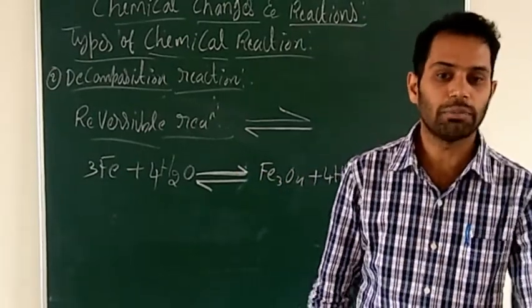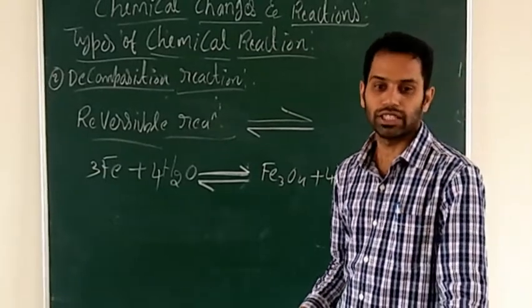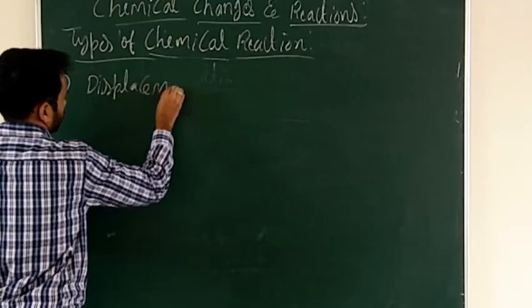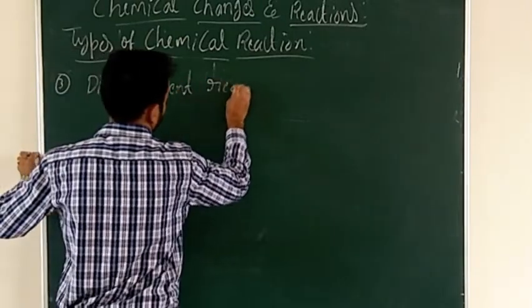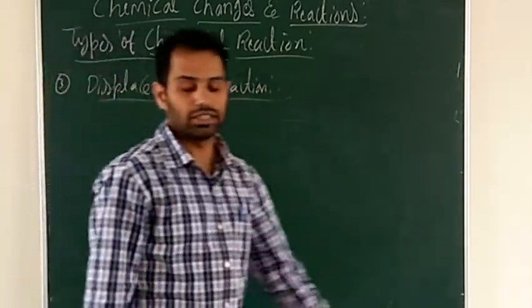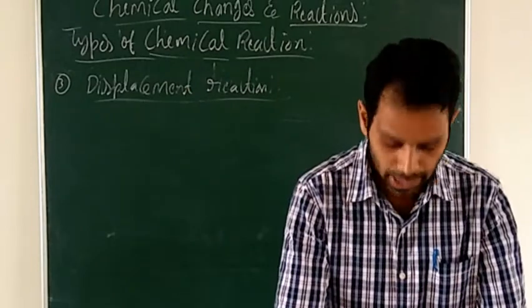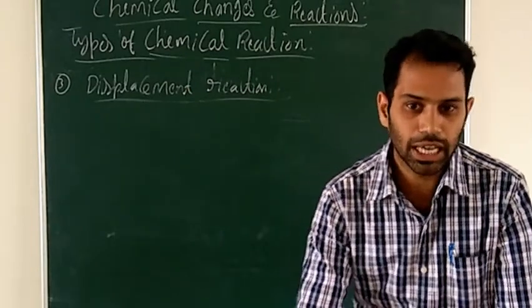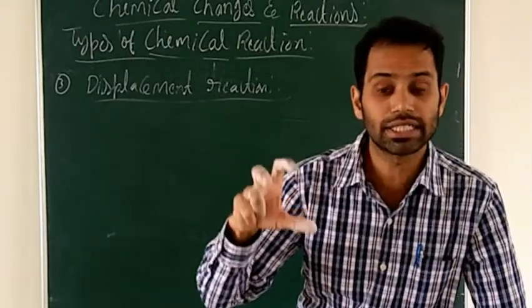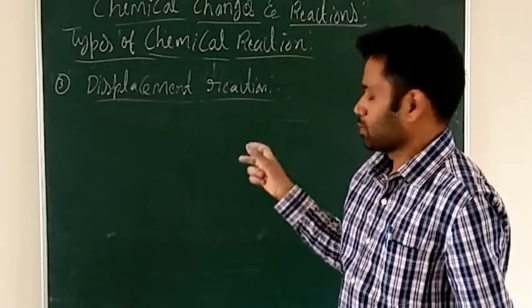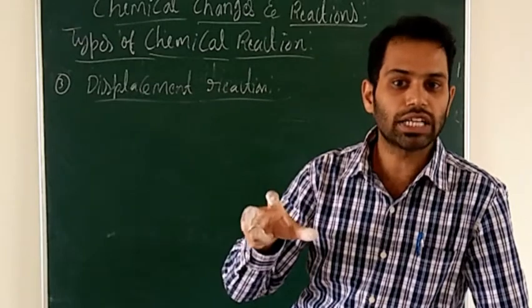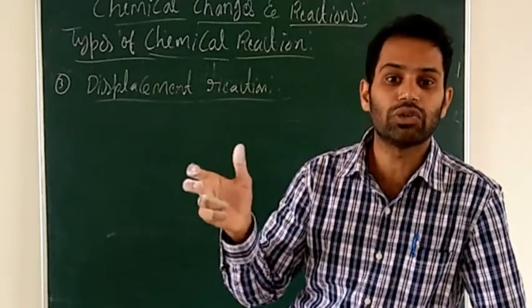We'll move to the next type of reaction. The next type of reaction is displacement reaction. The third type of reaction is displacement reaction. It is a type of chemical change in which a more active element will replace a less active element. So displacement reaction is one type of reaction in which a more active element will displace a less active element.